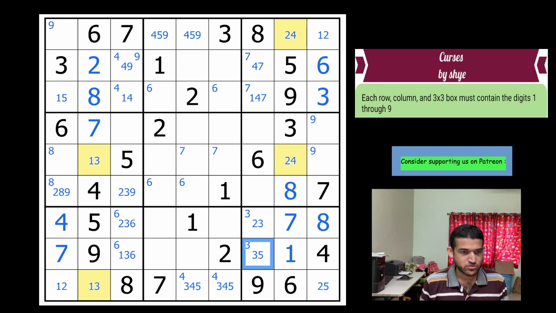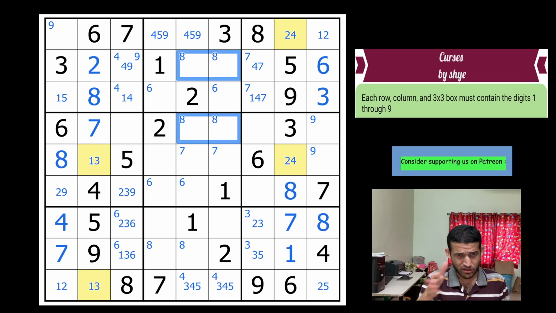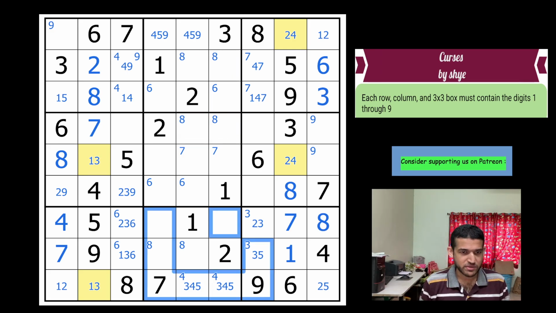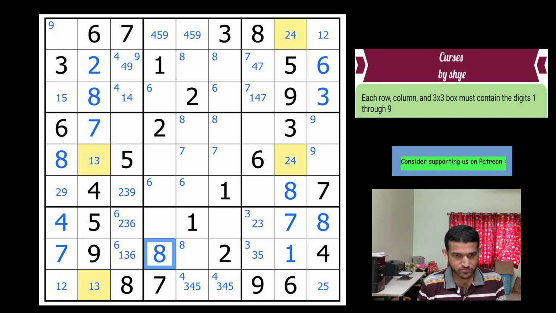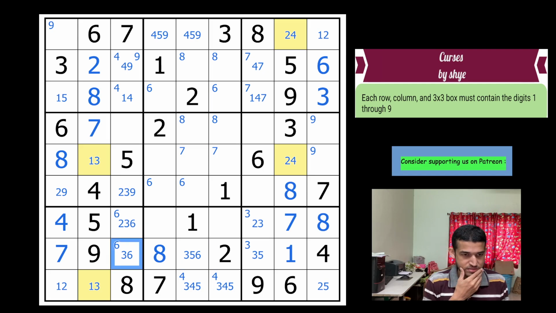What can I do? I placed a 2, 8 here, right? 8 in row 2 goes in here, 8 in row 8 goes in here, 8 in this box is forced here, that's not 8, that's a 2 9, and then 8 in row 4 is forced here, so you have 8s in these two columns, which means in this box 8 cannot be here, so 8 is going here, and that has to be a 3 5 6. This is not a 1 3 6.